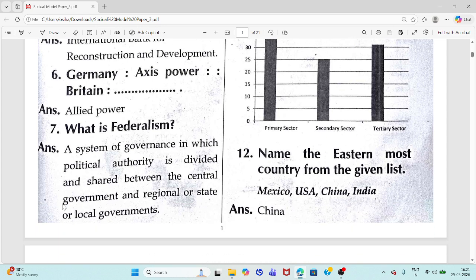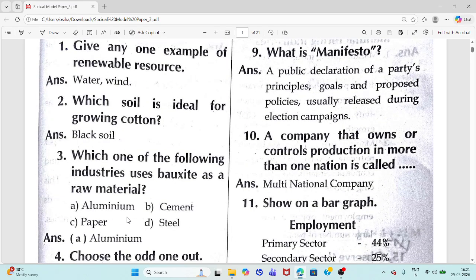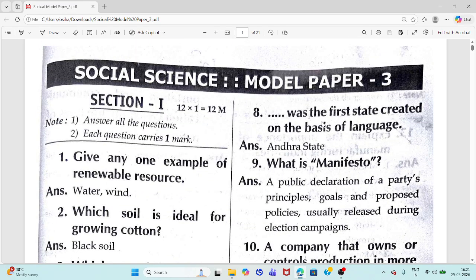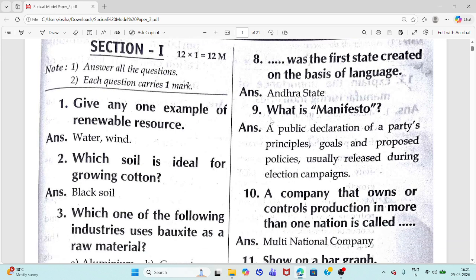Seventh question. What is federalism? A system of governance in which political authority is divided and shared between the central government and regional or state or local governments. Eighth question. Dash was the first state created on the basis of language. Answer: Andhra state.